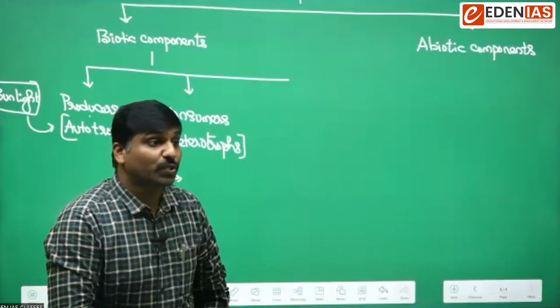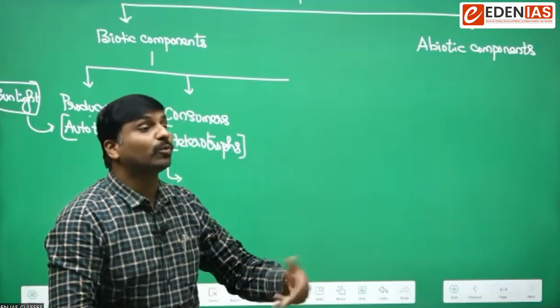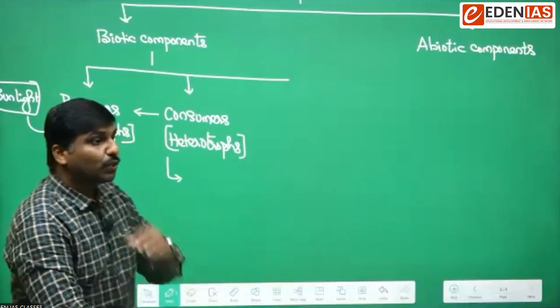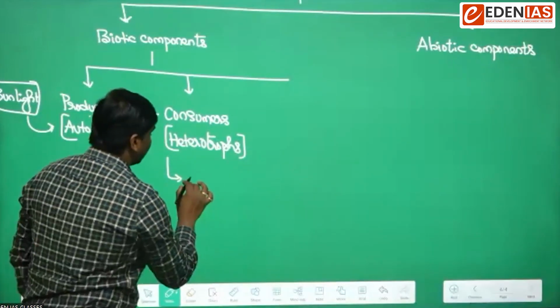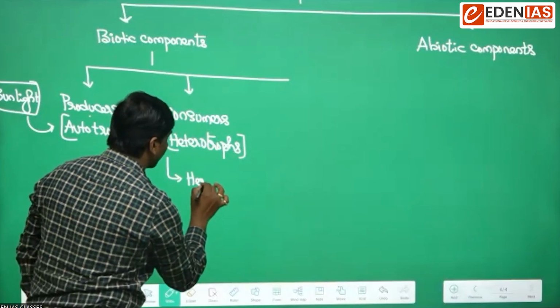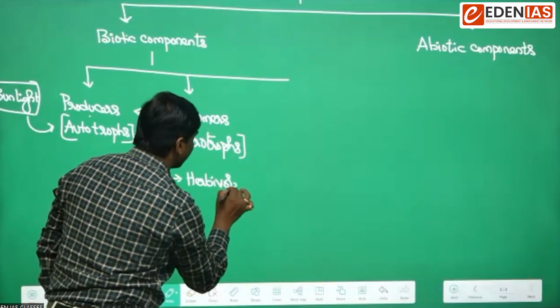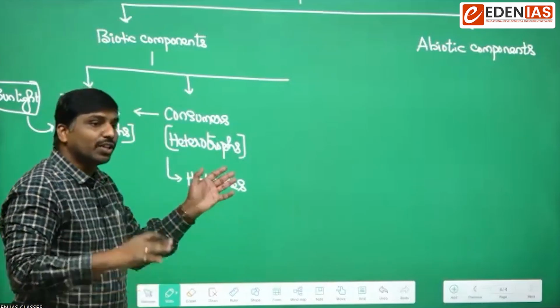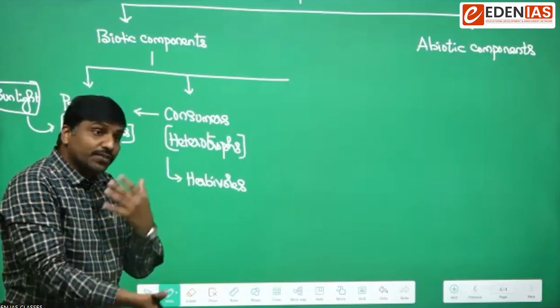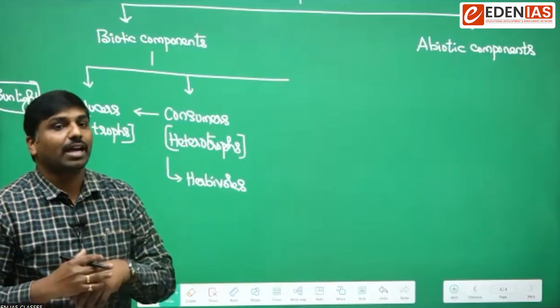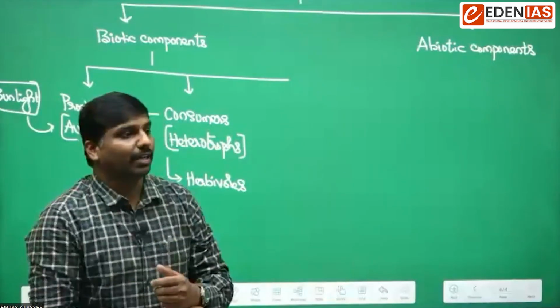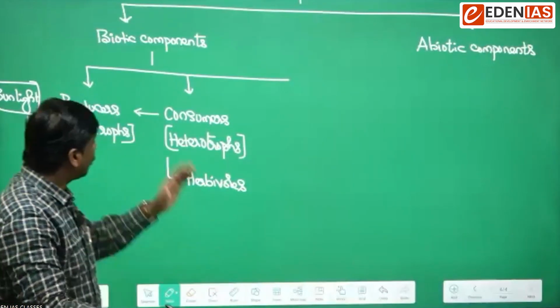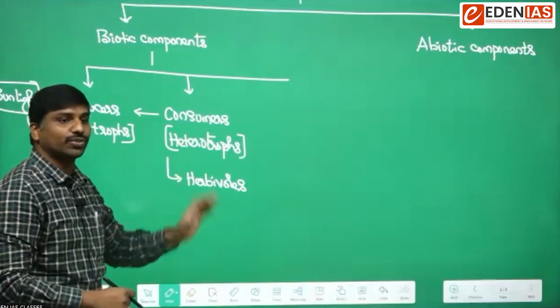Good, good. So we can further classify heterotrophs into different types. One is the herbivores. Herbivores means what? Vorous means eating, and herbi means herbs. Those organisms which feed on green plants, or depend directly on producers.